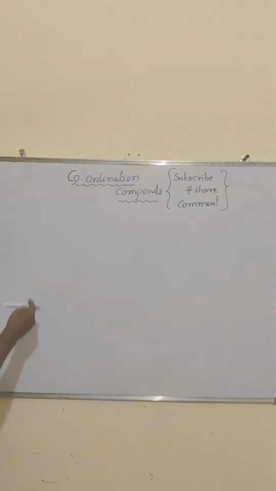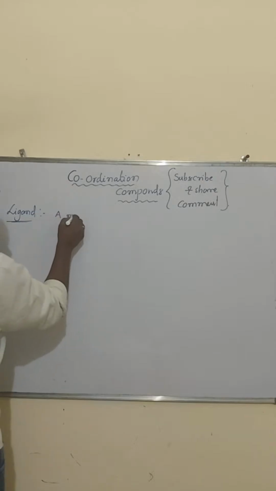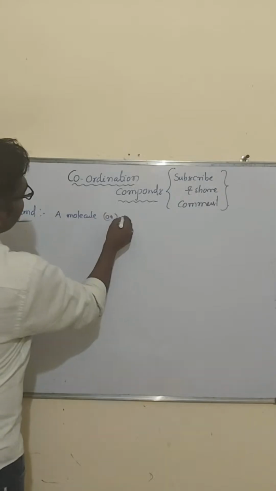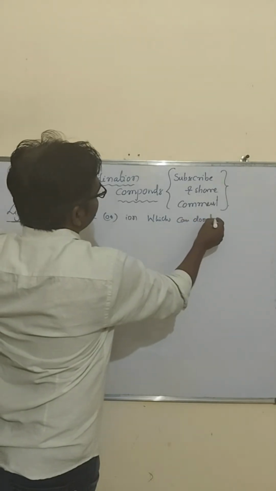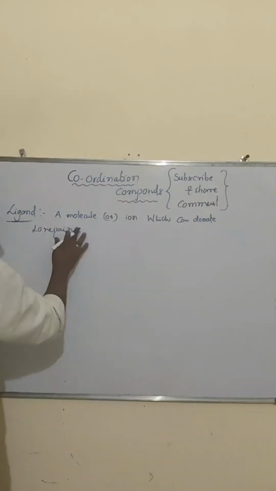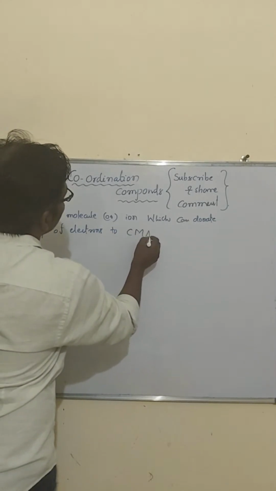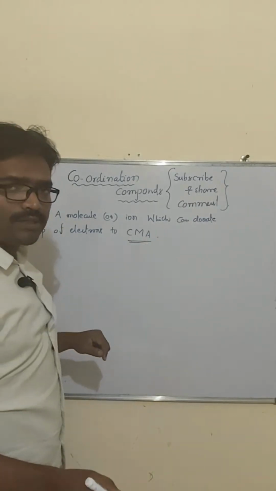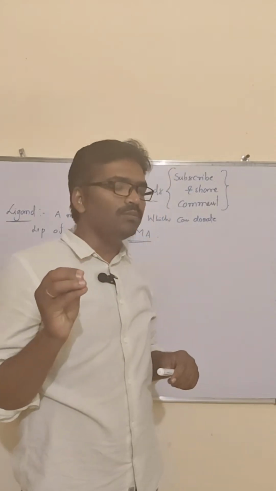So a ligand is nothing but a molecule or ion which can donate a lone pair of electrons to the central metal atom.